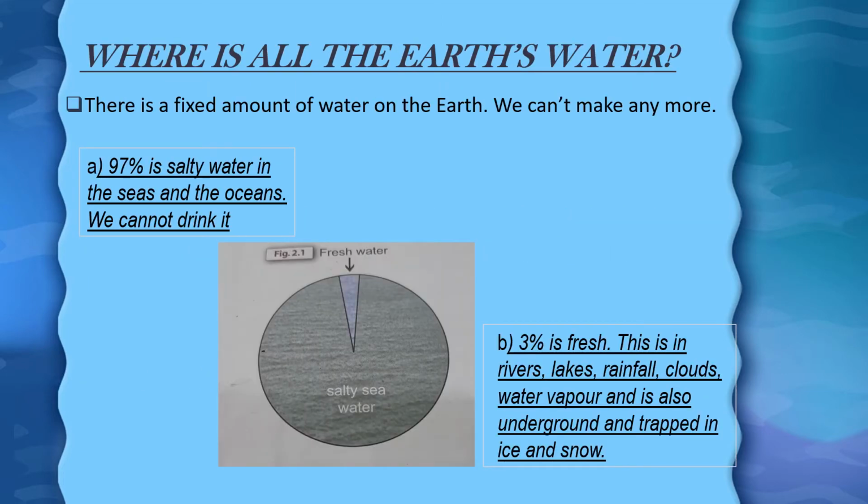Where is all the earth's water? Figure 2.1, that is on your screen. This figure is showing that only 3% of the water, fresh water, is available on earth, which is gathered from rivers, lakes, rainfall, clouds, water vapor, and underground, and trapped in ice and snow. While about 97% of the water that is available on earth is salty seawater and ocean water, which cannot be used for drinking.